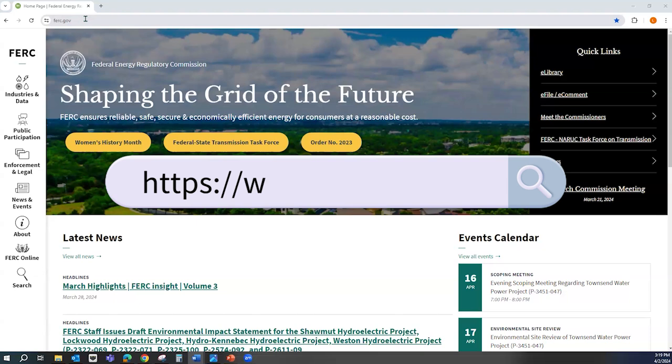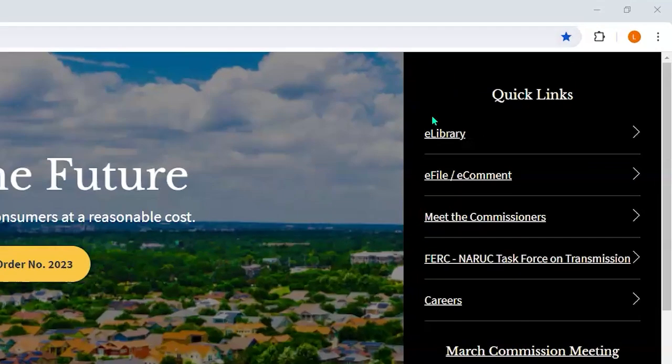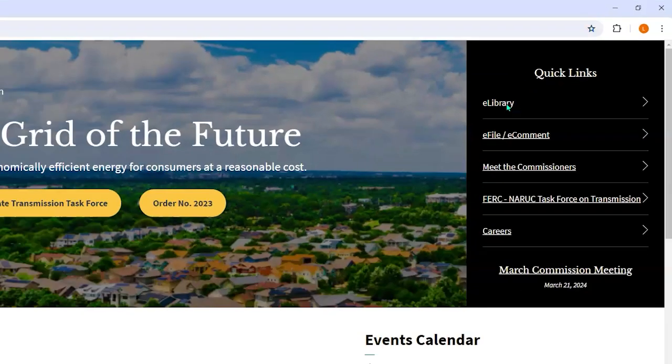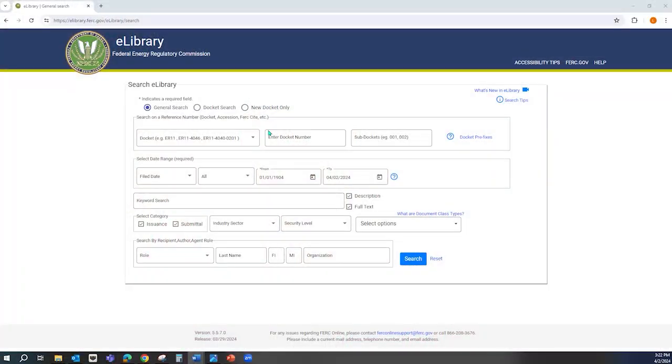Now, where can we access eLibrary? eLibrary can be found a couple of ways. On FERC's homepage at ferc.gov, you can find eLibrary under Quick Links on the right side of the screen. It's listed as a first option. Another option is to type in elibrary.ferc.gov into the search bar. It will take you directly to the page. That's great to know we have several options to access eLibrary.